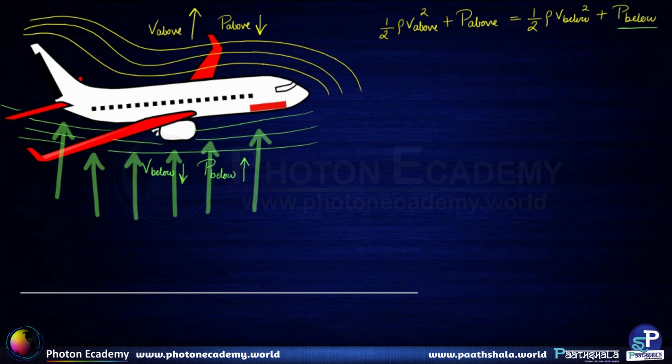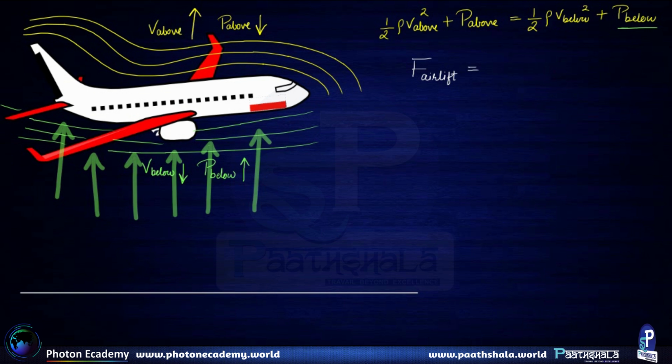There is another drag force as well, but this force is called the force of airlift. The force of airlift is nothing but the pressure difference, which is P below minus P above, into the effective area.